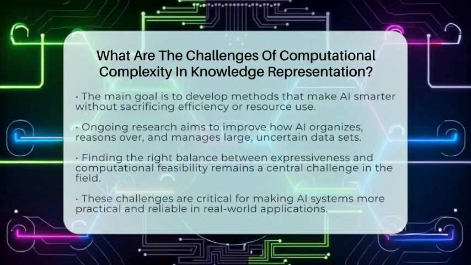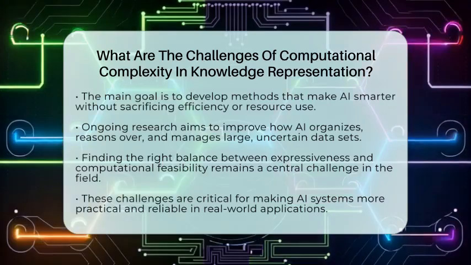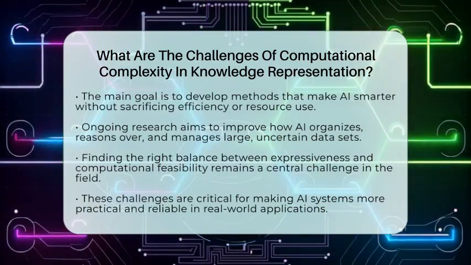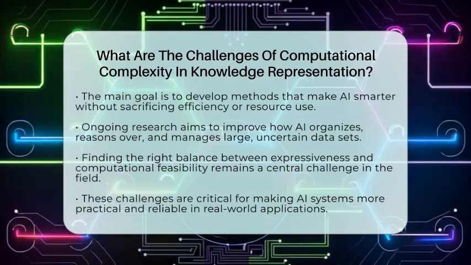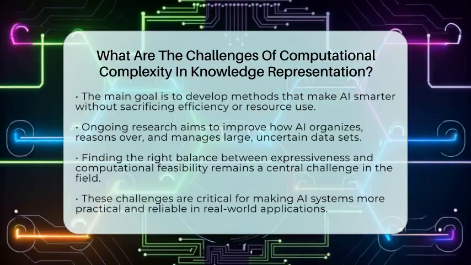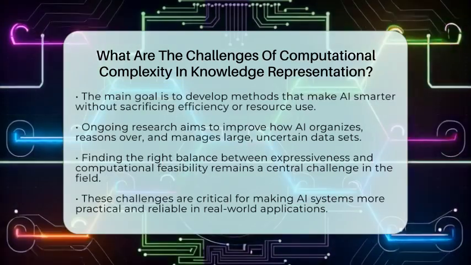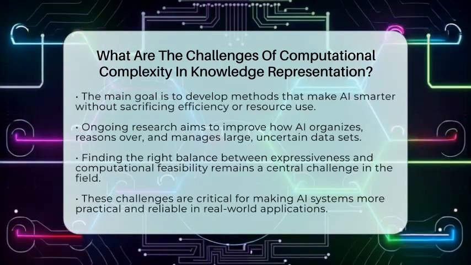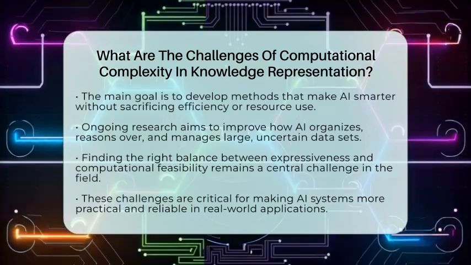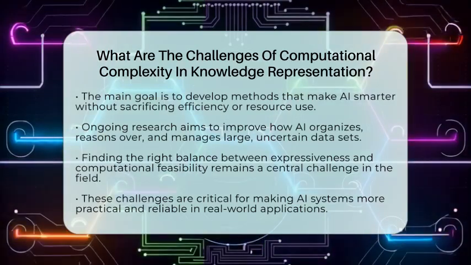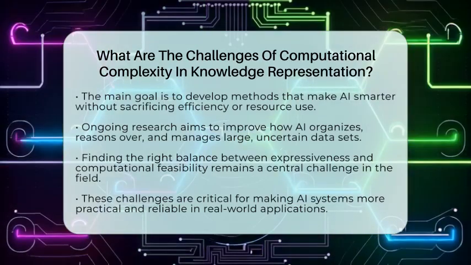Finally, there's the concern of energy use and making sure AI systems can explain their reasoning clearly. Complex reasoning can consume a lot of energy, which is a concern for large-scale applications. Plus, when reasoning gets complicated, it becomes harder for humans to understand how the AI arrived at a decision, which is important for trust and transparency.